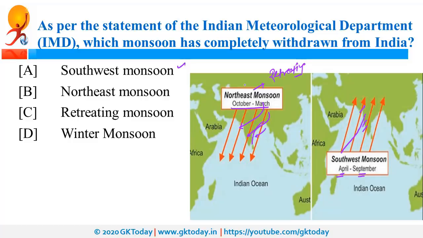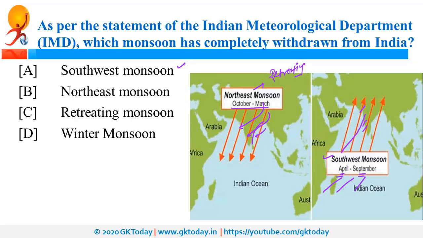Why is it northeast monsoon? Because the winds are coming from the side of northeast. Why previously was it southwest monsoon? Because the winds were coming from the southwest direction. So do not get confused between this direction concept. Always the source of wind decides the name.